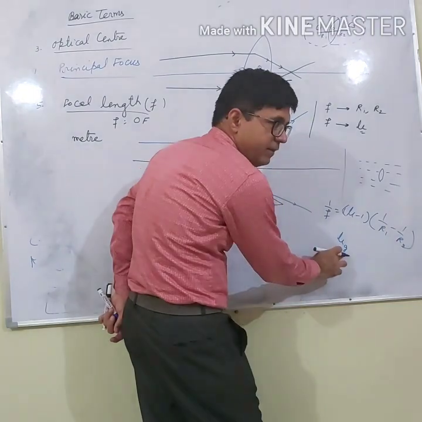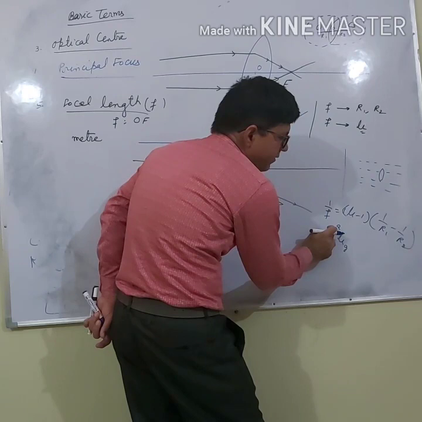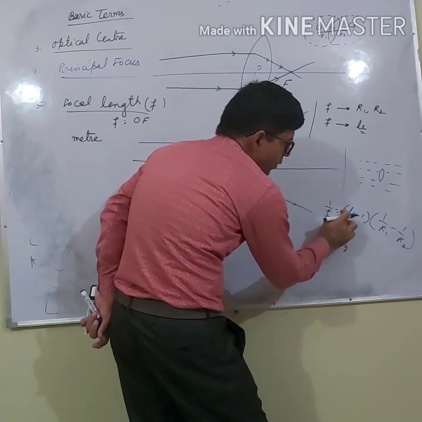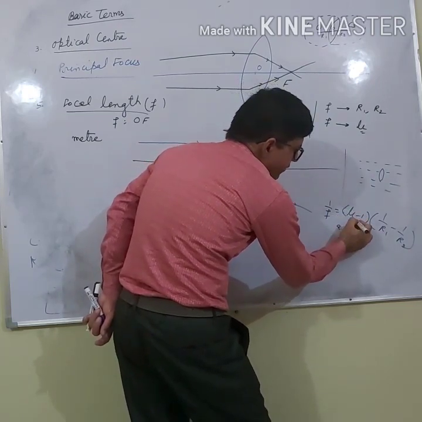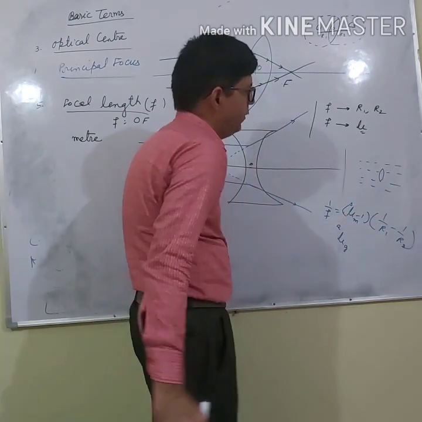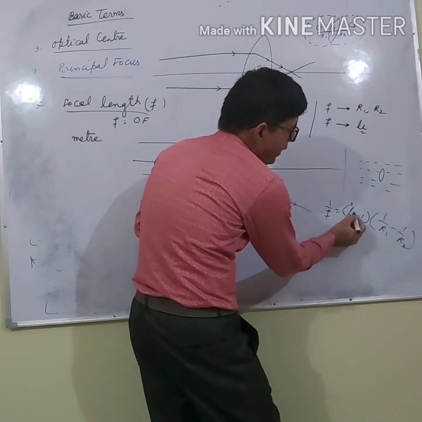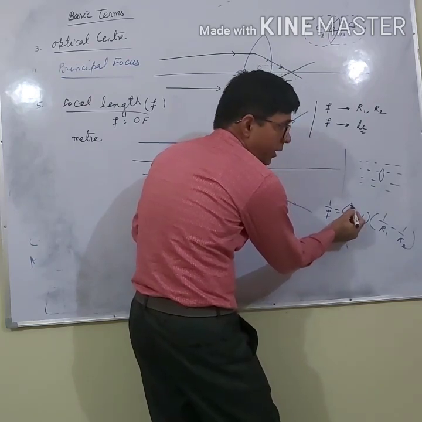I am writing here G for glass, and A for air as the surrounding medium. So it depends on the refractive index of the material of the glass with respect to the surrounding medium.